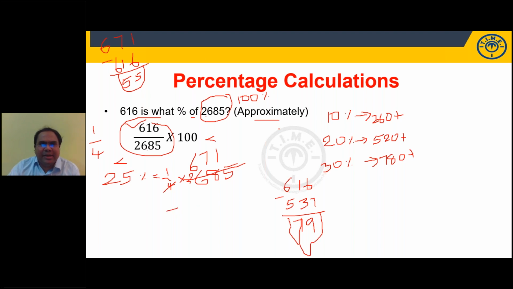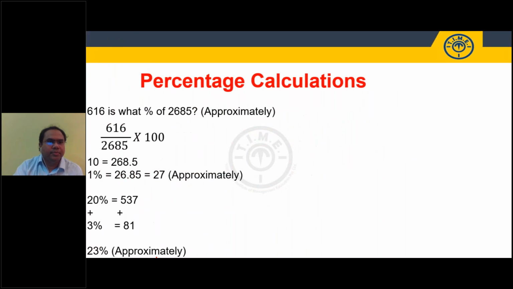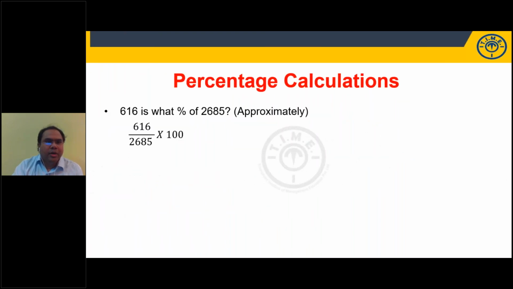How much is 1%? We know it is 27. How much is 2%? 2% should be 54. I have to subtract 55. I am subtracting 54. It works. 25 minus 2, I can say approximately 23%. Now let's look at another approach. How much is 20%? 10% we know. 20% we have calculated. 20% is 537.